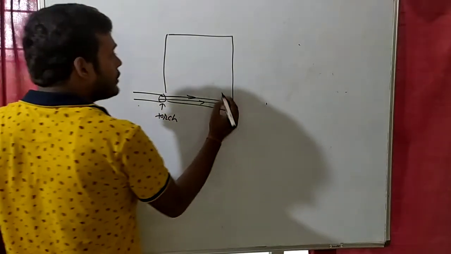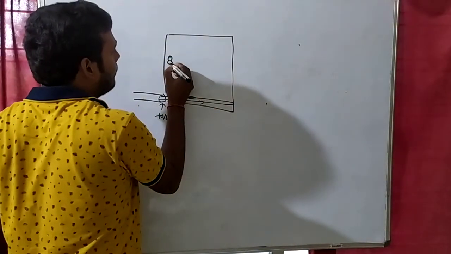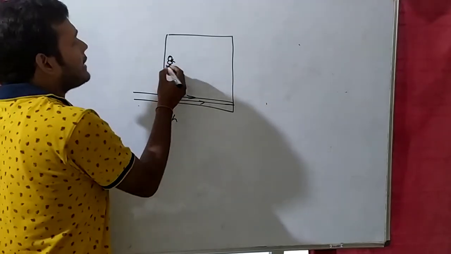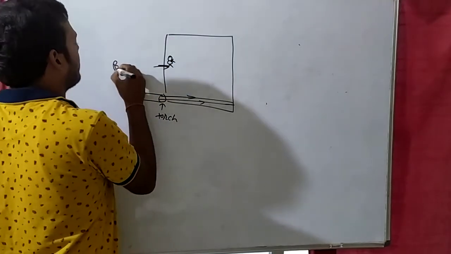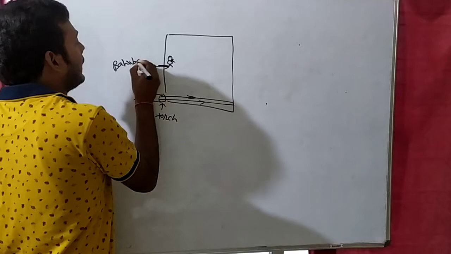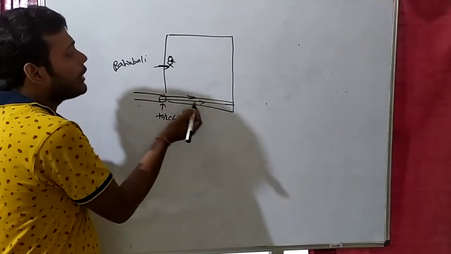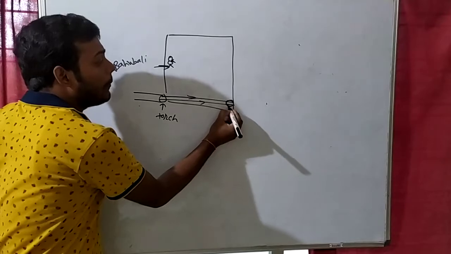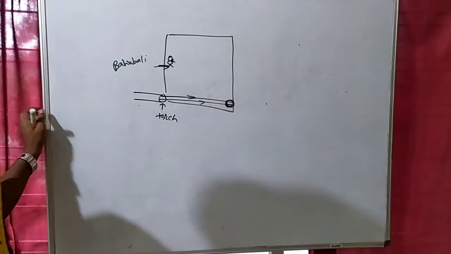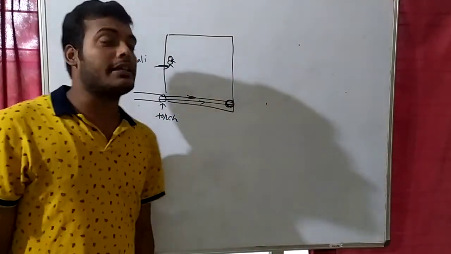Suppose here is a person, let's say Bahubali, and if I ask Bahubali where you can see the maximum light, Bahubali will say in this region. Why? Because light is traveling in a straight line.